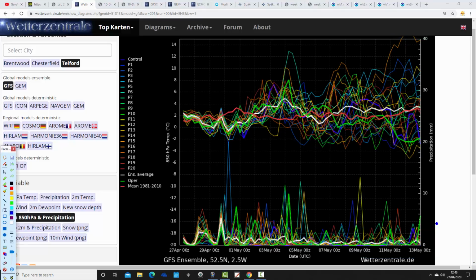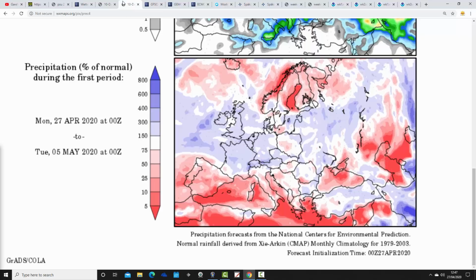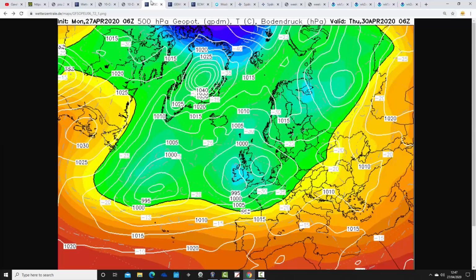So this is going to be a very significant pattern change that is underway. I mean, this pattern change actually started over the weekend. It's continuing today. There's still not much rain around today, but we're going to see ever more outbreaks of rain over the coming days, and this is a very, very significant pattern change that we're currently going through. Temperature anomalies from the 27th of April to the 5th of May are very close to, or maybe slightly below average. Precipitation anomalies from the 27th of April to the 5th of May are slightly above average, or wetter than average, a week coming up something that we haven't had for quite some time. So again, this is a very significant pattern change that is underway.